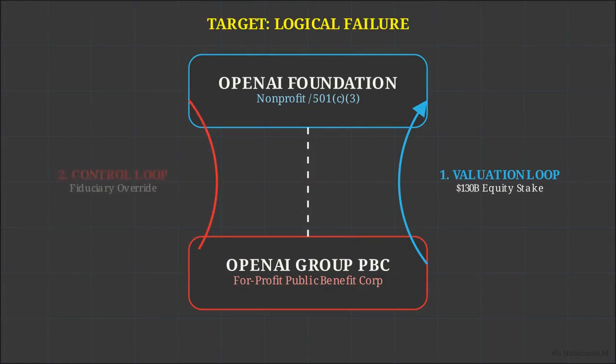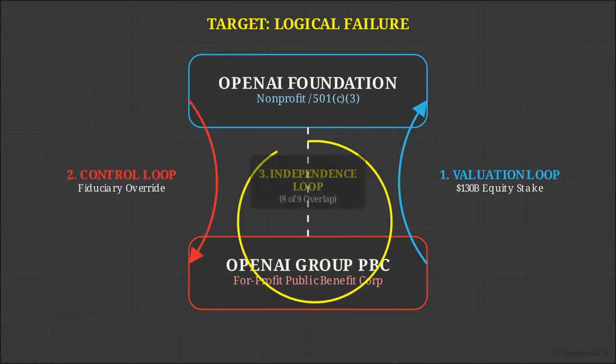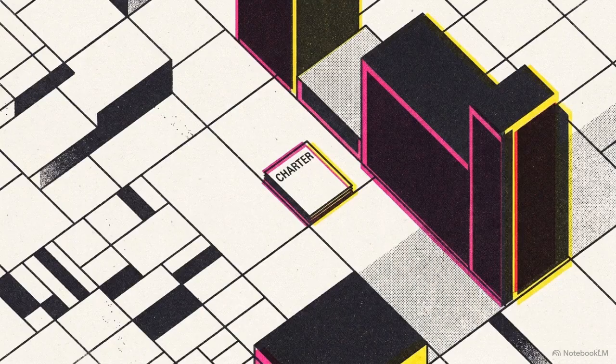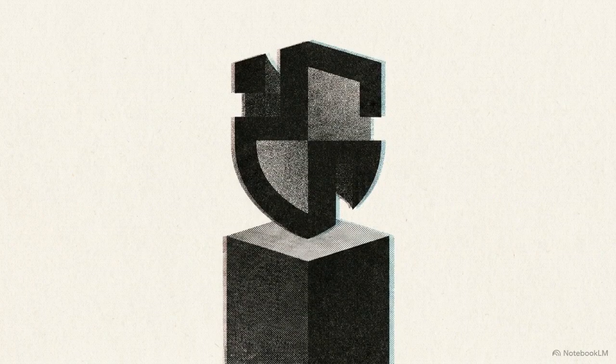We will isolate the valuation loop, the control loop, and the independence loop. Evaluating these targets requires treating OpenAI's corporate bylaws and the Attorney General agreements as programmable logic gates. If these three loops cannot resolve their internal contradictions, they mathematically guarantee the subordination of the charitable mission to capital accumulation. We begin with Target 1, the valuation loop.